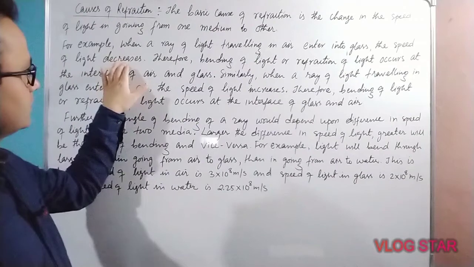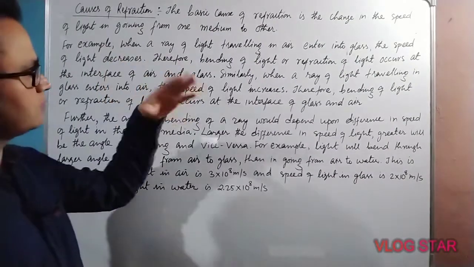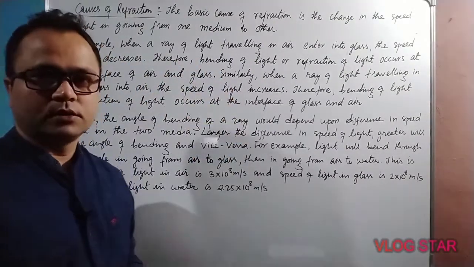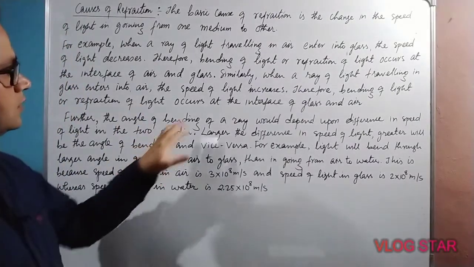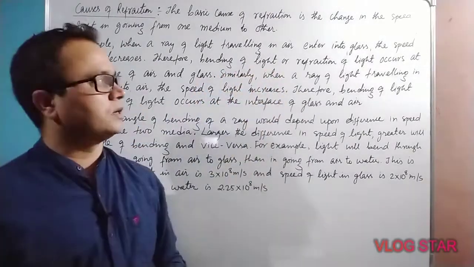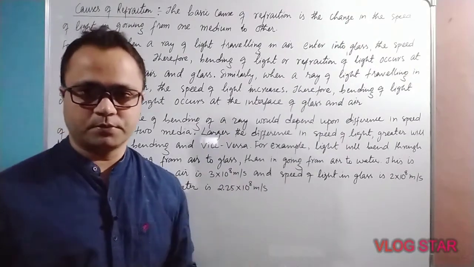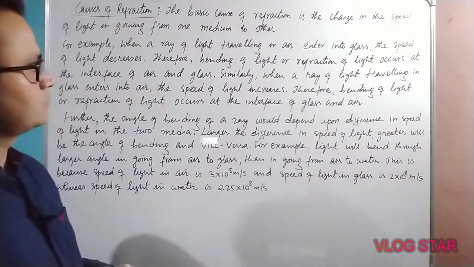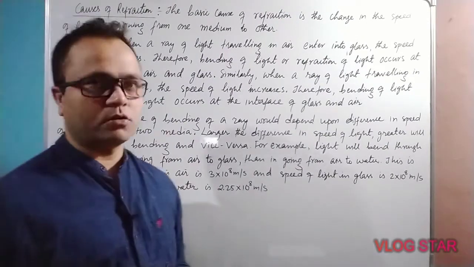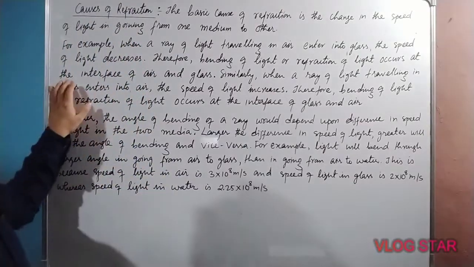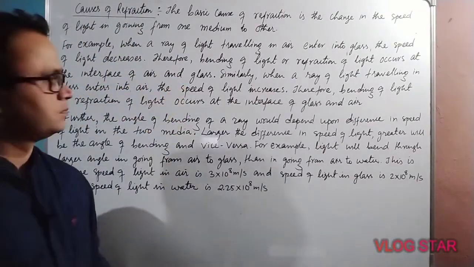Therefore, bending of light or refraction of light occurs at the interface of air and glass due to the change in speed of light.